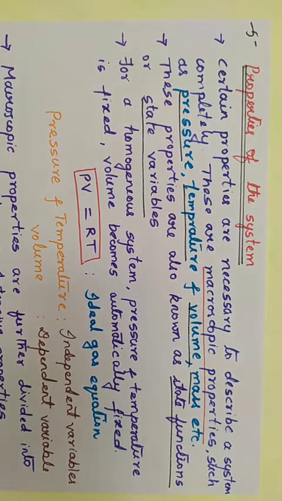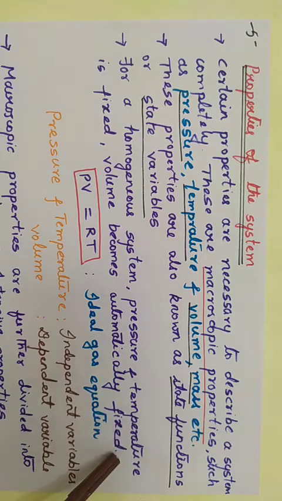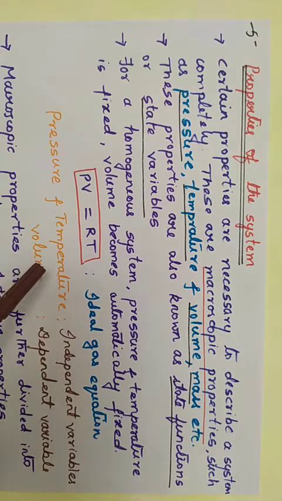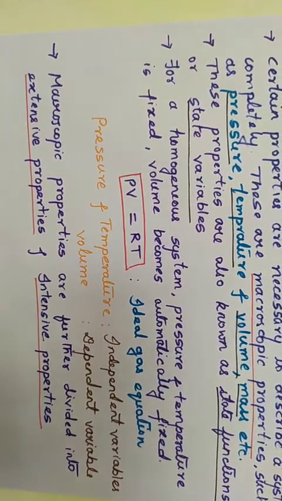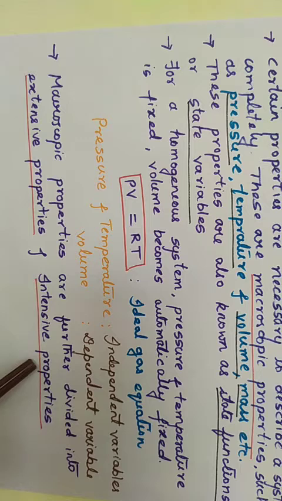For a homogeneous system, if pressure and temperature are known, they are fixed, and volume becomes automatically fixed. Now hope you have understood. If the pressure and temperature is known, volume can be automatically fixed. And macroscopic properties are further divided into two types: extensive properties and intensive properties.